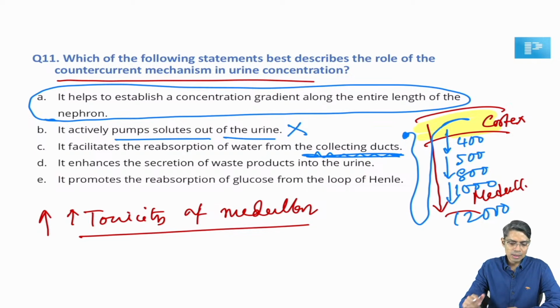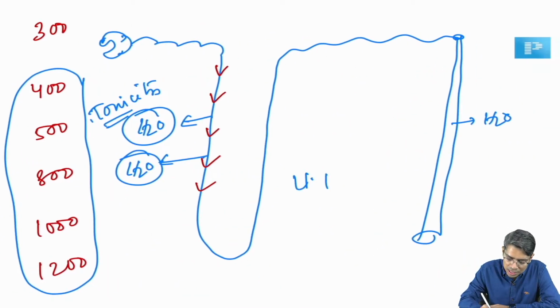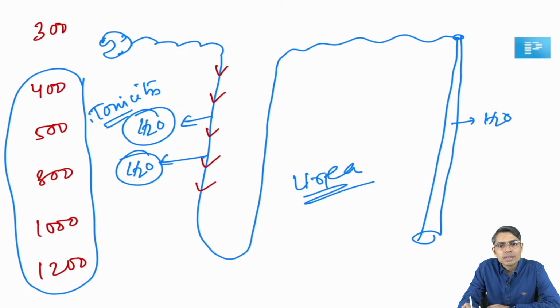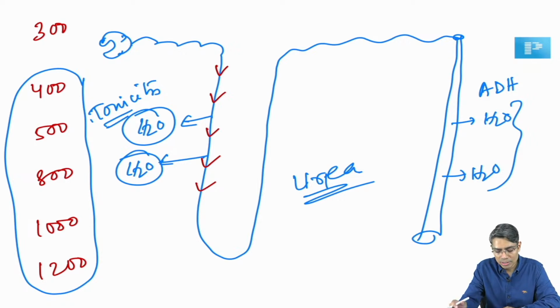Yes, the water reabsorption is mainly ADH mediated, but again that is also part of the countercurrent system, because in the countercurrent system urea is also there, and urea will also increase the tonicity, which is helpful for water reabsorption. But again, you are absolutely right that water reabsorption in the collecting duct is purely based on ADH. If ADH is not there, water reabsorption is almost nil, only 2% or so. So that's why we chose this option here.